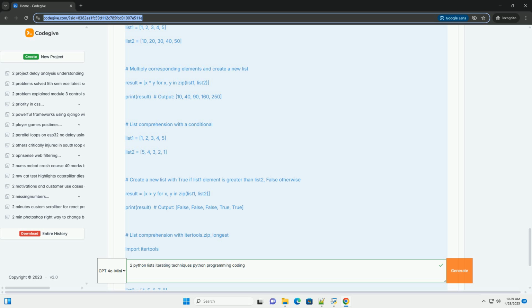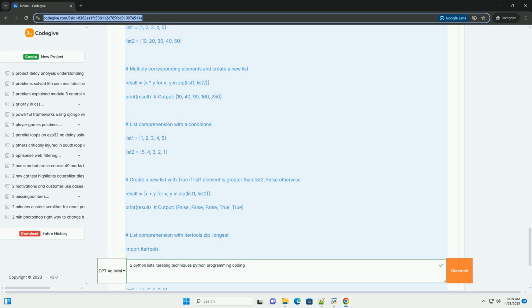3. for index, (element1, element2) in enumerate(zip(...)): the for loop unpacks each tuple returned by enumerate into index and another tuple, (element1, element2). Advantages: provides both the index and the values in a clean way; still relatively concise and readable. Disadvantages: slightly more complex to understand than the basic zip approach.